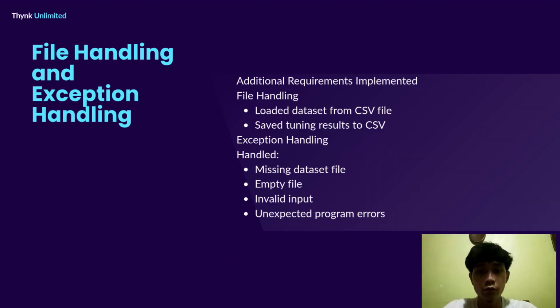Moving on to the next slide, we have file handling and exception handling. The additional requirements implemented are file handling: the first one is loading the dataset from a CSV file, and then saving the tuning results to CSV. And exception handling, the things handled are: the first one is a missing dataset file, the second one is an empty file, the third one is invalid input, and lastly, unexpected program errors.